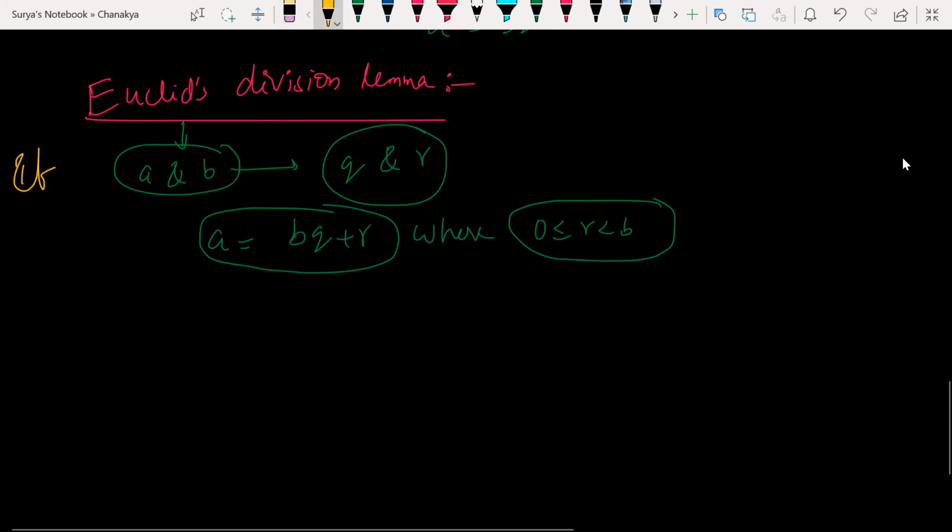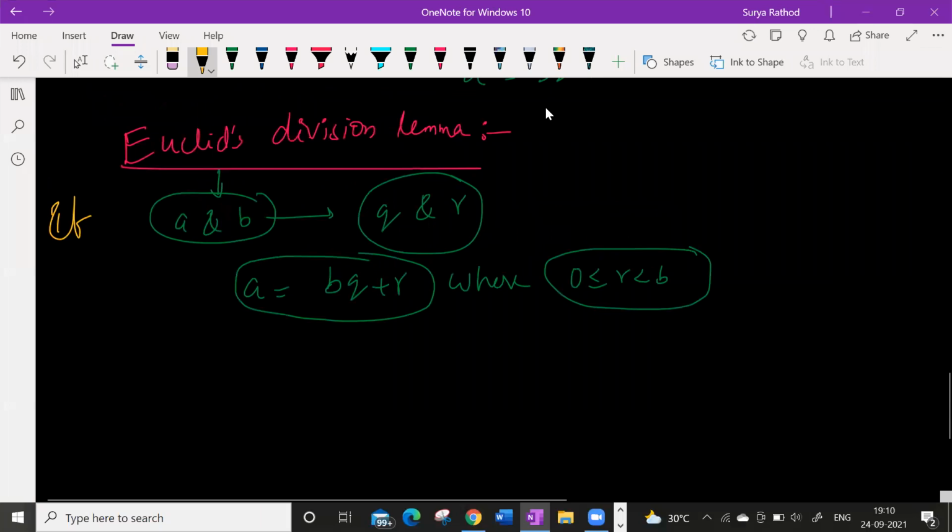I think you might be knowing this. See, what is the purpose of learning this Euclid division lemma rule? Anyone of you please tell me. Guys, why do we learn this? Tell me. To calculate the HCF.